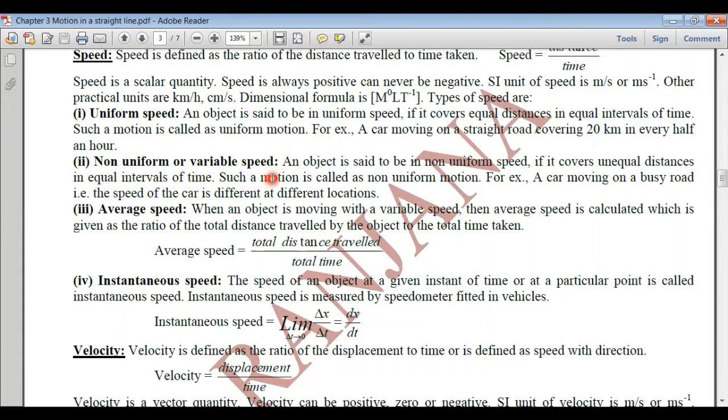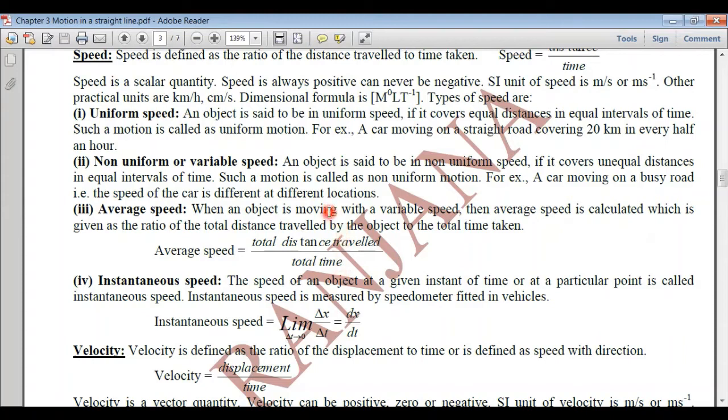Non-uniform or variable speed: an object will have non-uniform speed, that is variable speed, if it covers unequal distances in equal intervals of time. And such a motion we call non-uniform motion. For example, a car moving on a busy road will have non-uniform speed. The speed of the car will be different at different locations. So its speed is non-uniform. And whenever the speed is variable, we calculate its average speed, which is defined as the total distance traveled upon the total time taken.